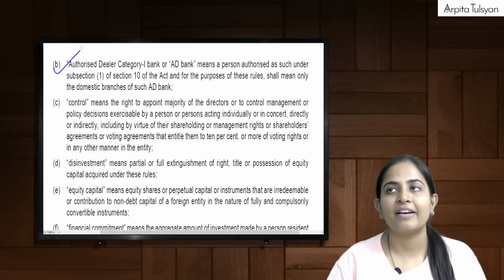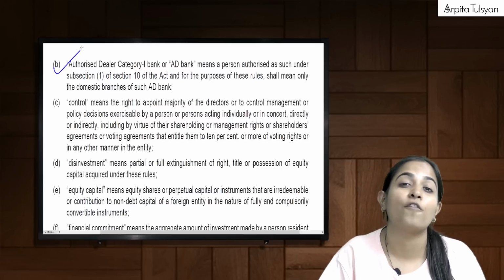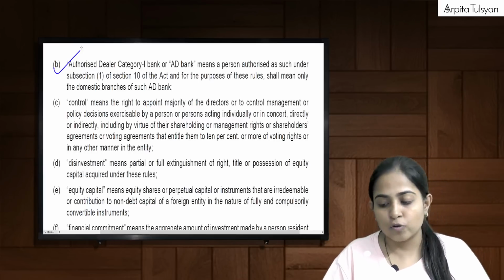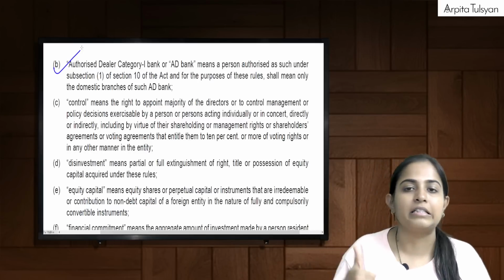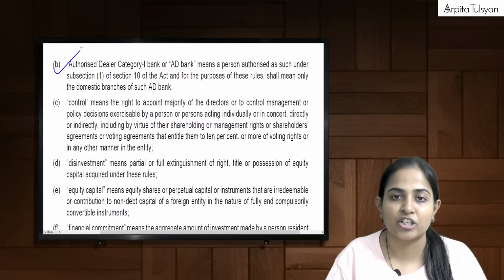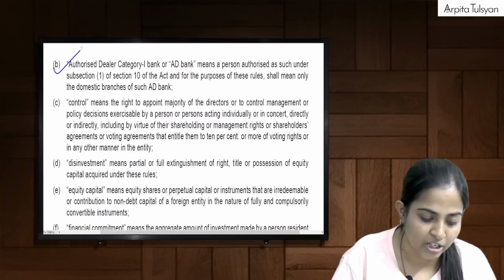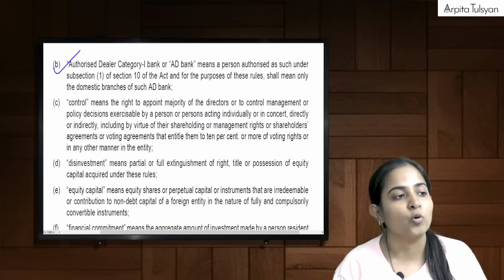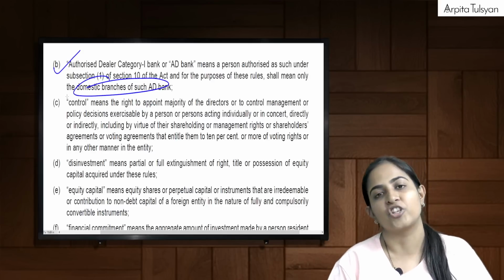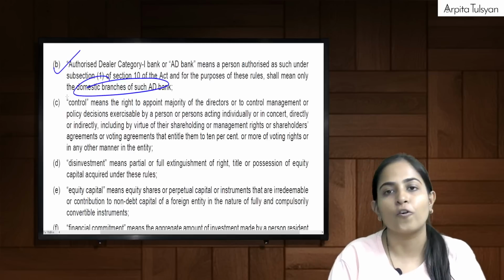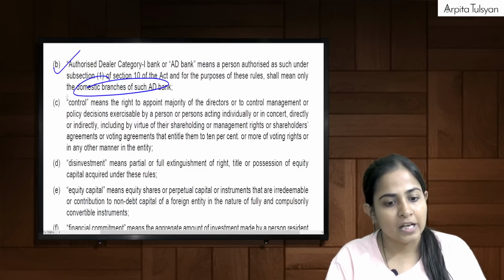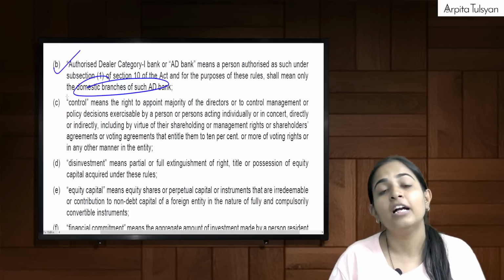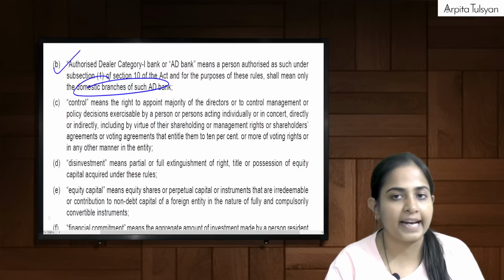AD bank is nothing but what we have already studied in section 10 of the FEMA. The authorized dealer banks registered under section 10 are coming here, and this shall specifically include only the domestic branches of such authorized dealer banks. So this includes your money changers and all those people, but only the domestic branches of the AD banks.